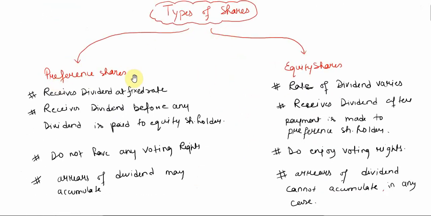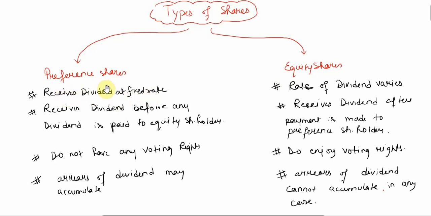One is known as preference shares, one is known as equity shares. Preference shares is again subclassified, but we will not go that much in detail as of now. We'll just discuss the important points related to preference shares and equity shares, and try to learn the difference between these two types of shares.